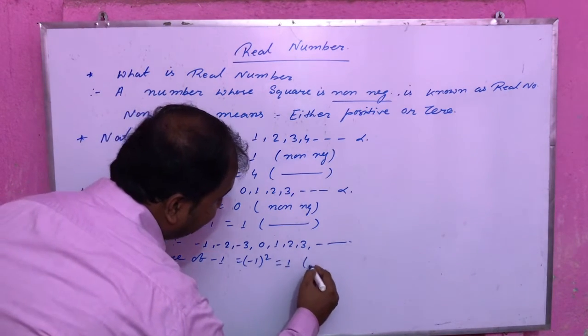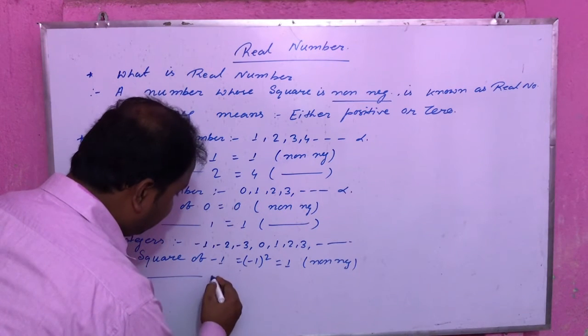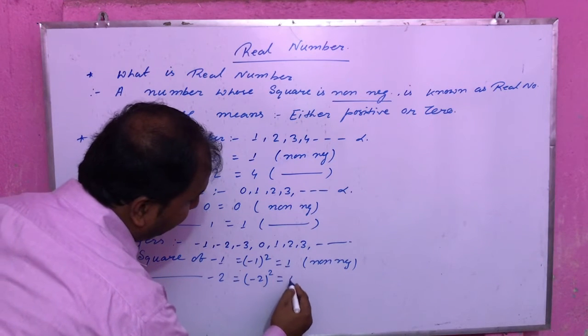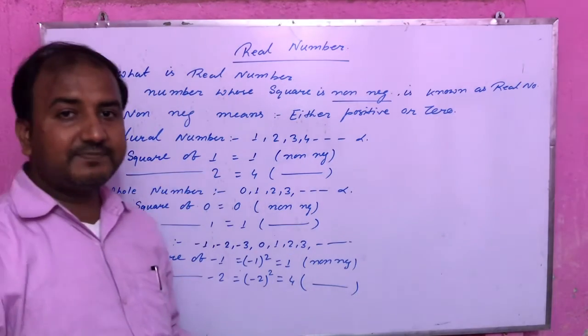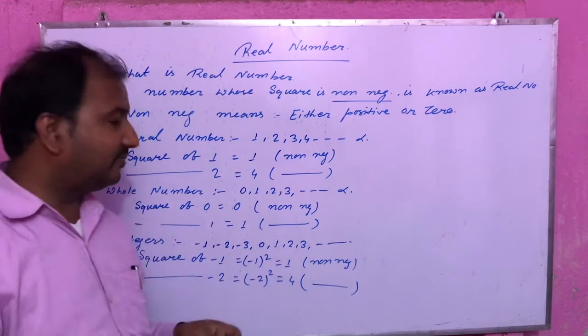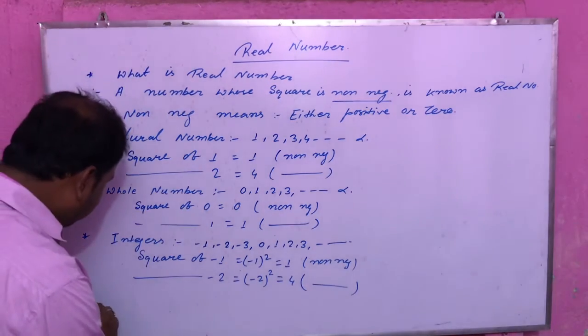1, and that is non-negative. Square of -2, that is what? 4, that is non-negative. Means finally we can say integers are also the example of what? Real number.